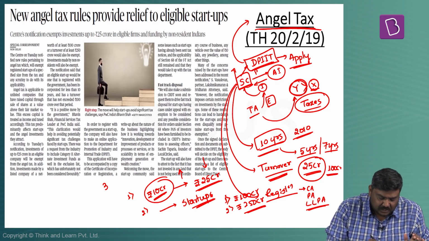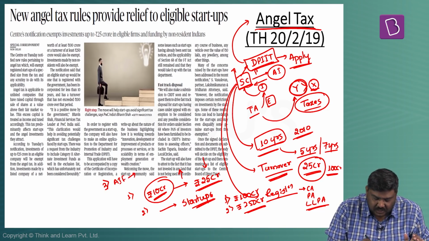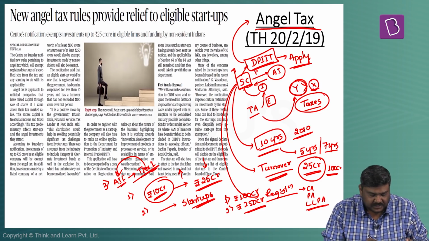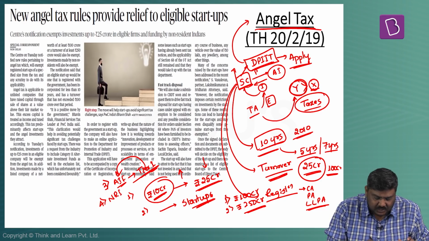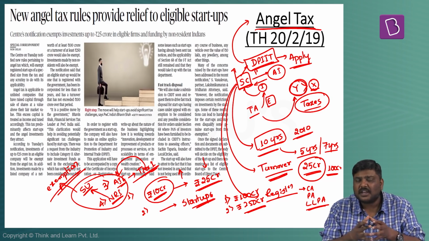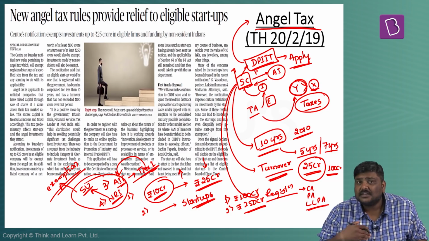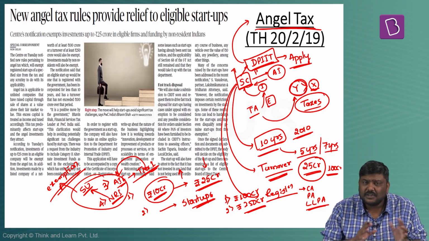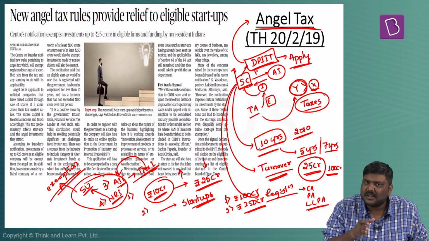The third announcement is that the alternative investment funds, which are classified as Tier 1 or AIF 1, will also be exempted from this particular angel tax. Fourth, non-resident Indians who invest in these particular startups, their investments will also be given an exemption from this angel tax. So basically, various exemptions or parameters have been expanded, as a result of which various industry leaders have already accepted and hailed these particular announcements by the government. And the majority of the issues which were plaguing these particular startups have been resolved with these announcements.